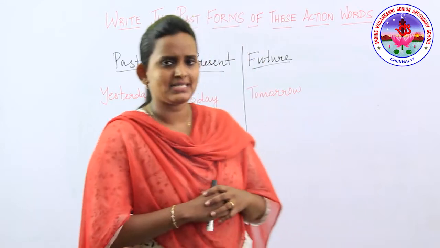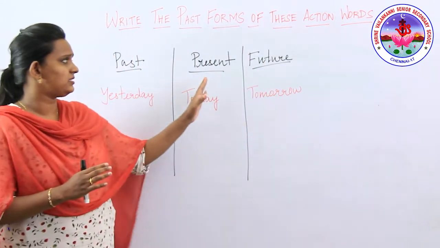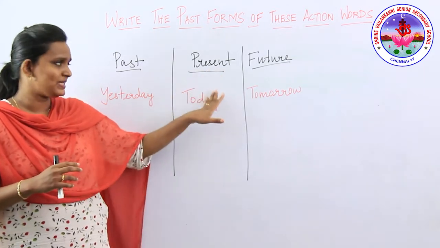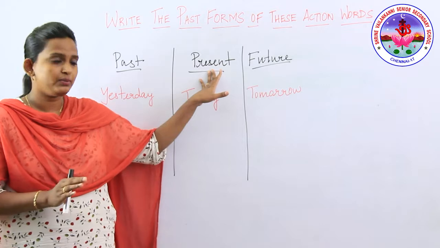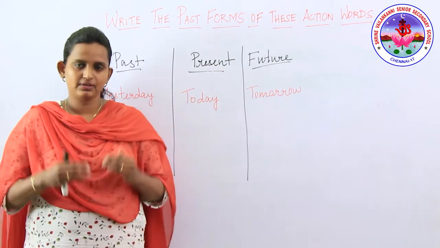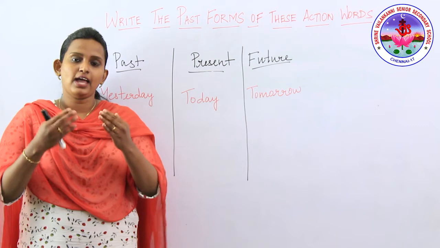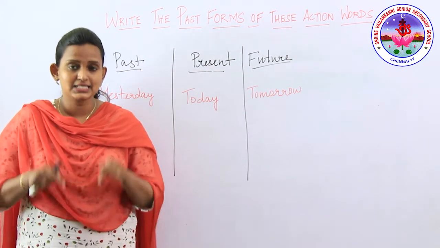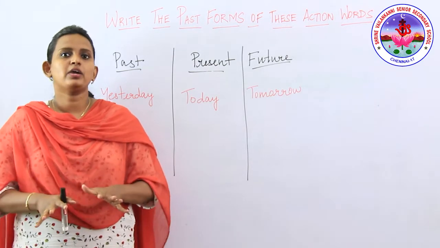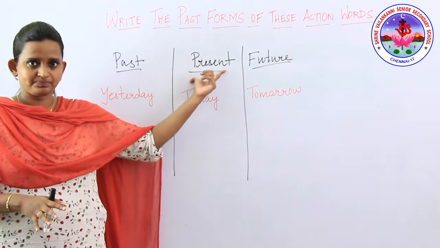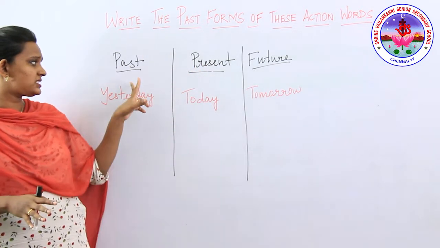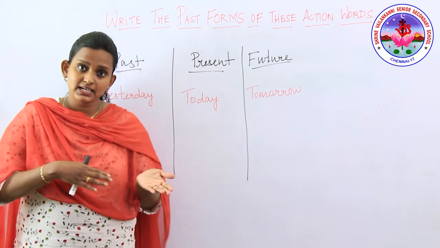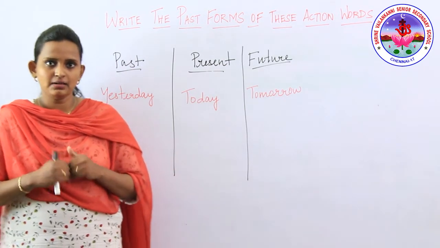But before that, we'll see what is present, past and future. Present is nothing but whatever is happening today, right now. And right now I'm talking to you all, isn't it? And you will be watching this video. Whatever is currently happening in this moment, in this minute, we call that the present. And what is past? Whatever is already over. Whatever happened yesterday, we'll consider that the past.